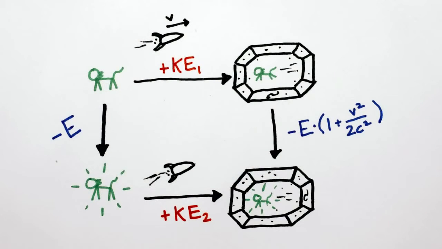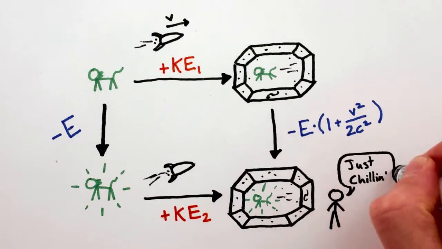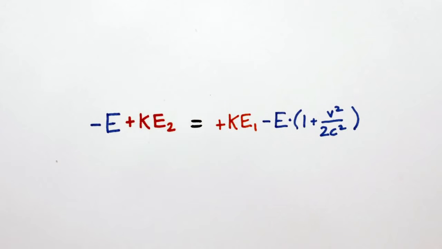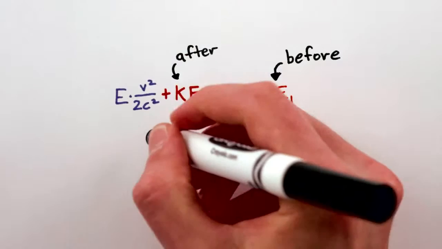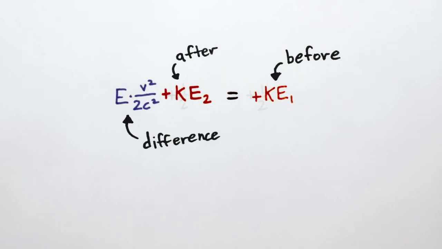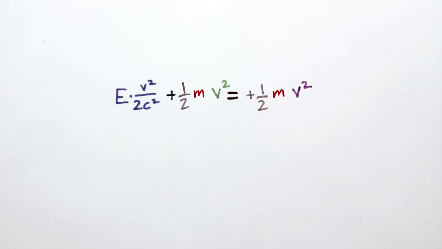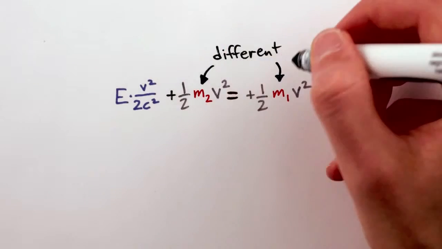But this is silly. You never touch or otherwise influence the cat in either case, so we should get the same total energy at the end. Rearranging, we see that the kinetic energies before and after the flash must be different. And the kinetic energy of an object is 1/2 of its mass times its velocity squared, but we know that the velocity was the same in both cases. So in order to account for the difference, the cat's mass must change when it emits the flash of light.